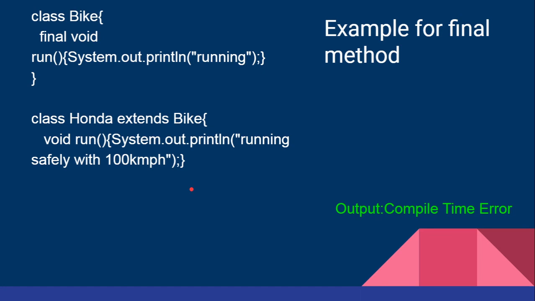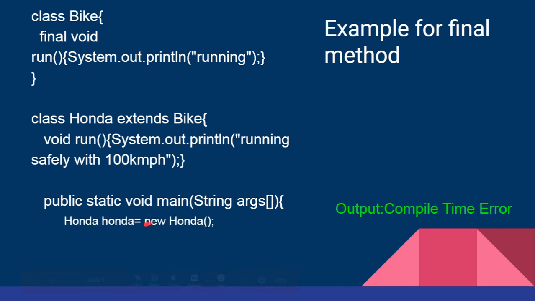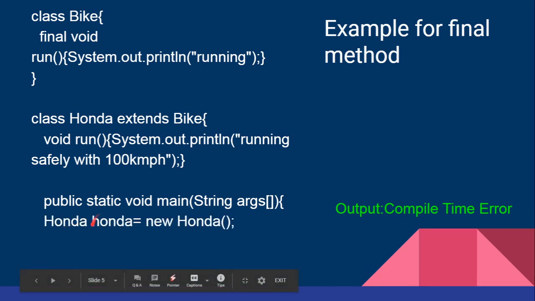If we are executing this program, public static void main, this is the main function, and then Honda is the class name. We are creating an object called Honda, and then we are obtaining the function using the dot operator, Honda dot run. Now here, while we execute this program, what will happen? The system creates an output called the compile time error.